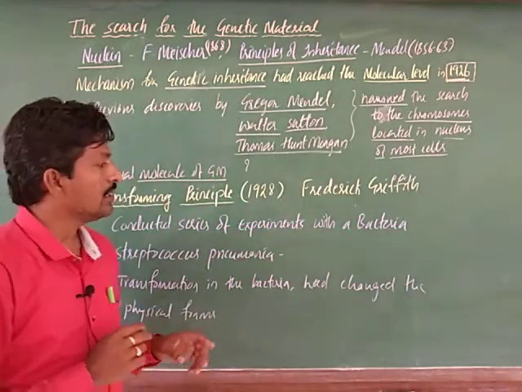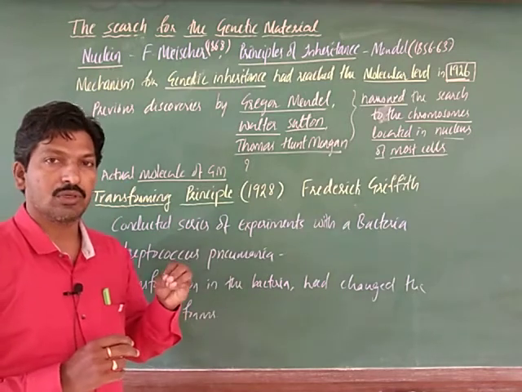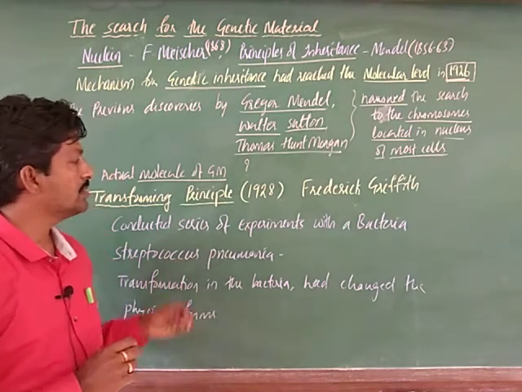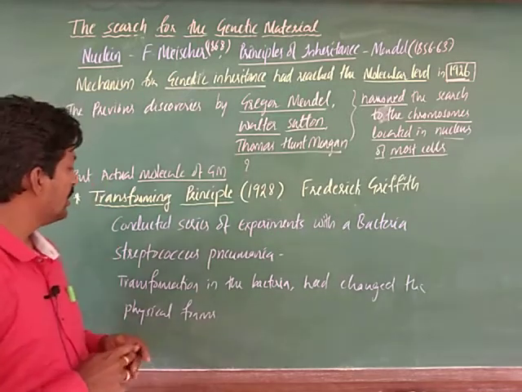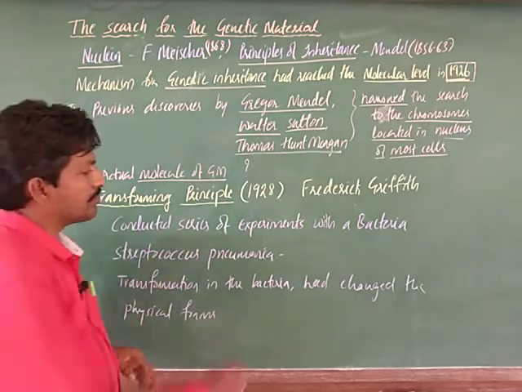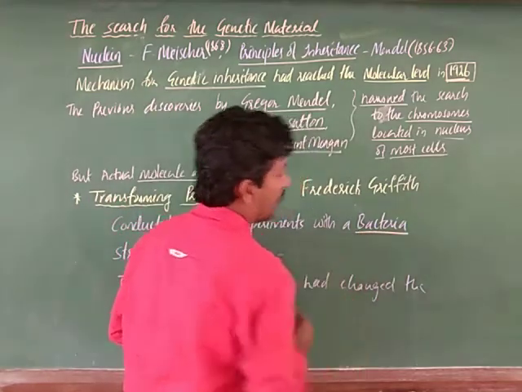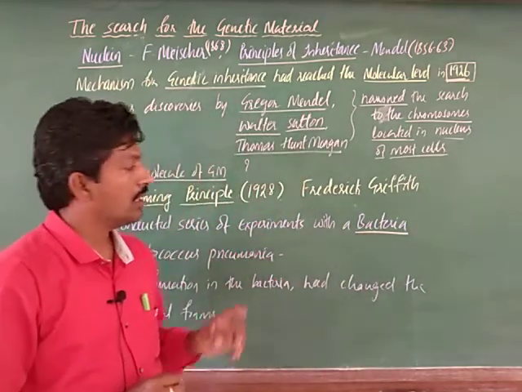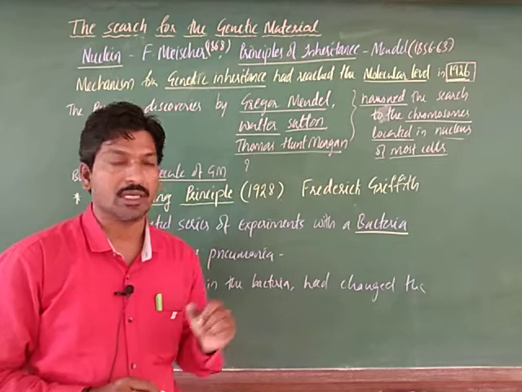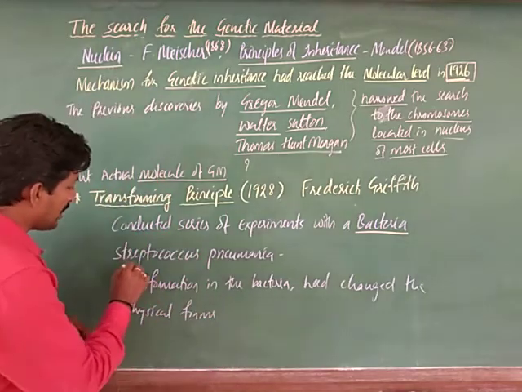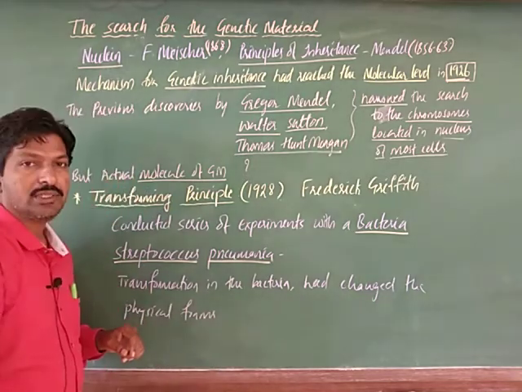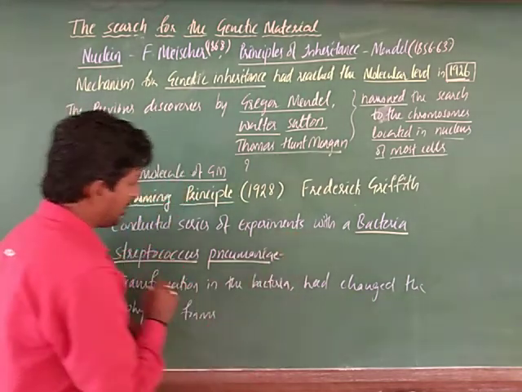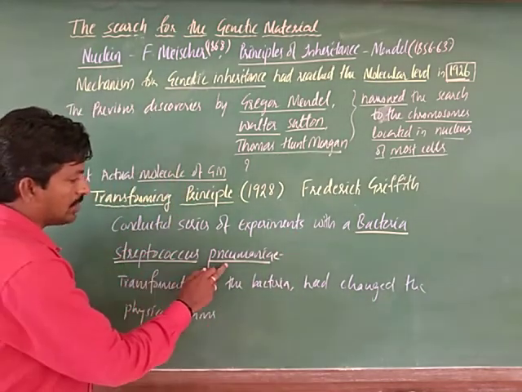By that he concluded what the genetic material is. He conducted a series of experiments with a bacterium called Streptococcus pneumoniae.